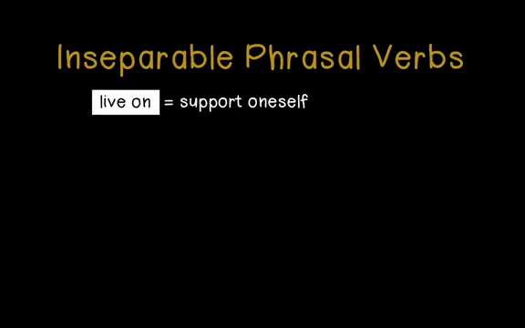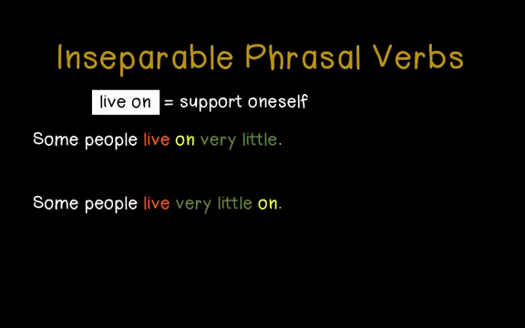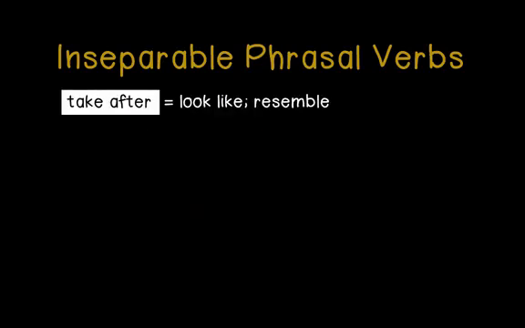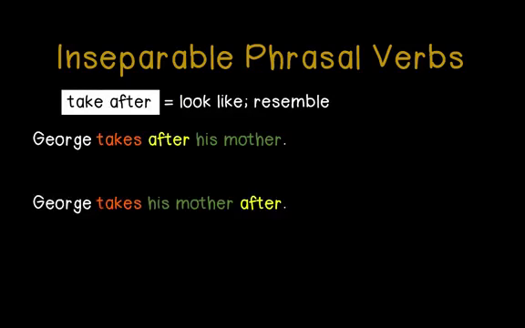Live on means to support oneself. For instance, some people live on very little, but we can't use some people live very little on. Take after means to look like or resemble someone else. We could use the sentence, George takes after his mother, but not George takes his mother after.